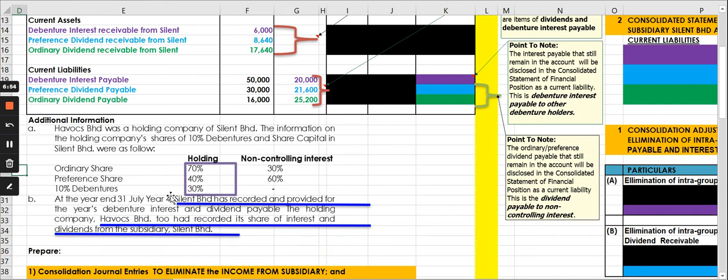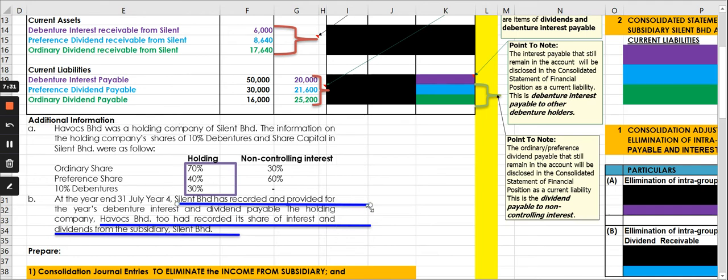10% debenture, 30%. So the non-controlling interest for the shares is 30% and 60% respectively, and there are no non-controlling interests relating to debentures. That is also the same case if you come across redeemable preference shares, because these redeemable preference shares and debentures are non-current liabilities, so there is no such thing as non-controlling interest. So read the second situation that tells you this is situation